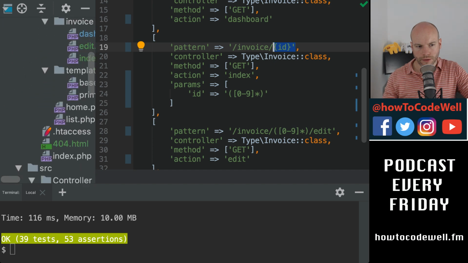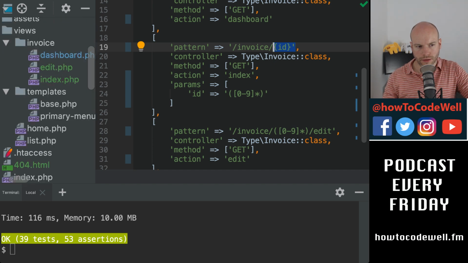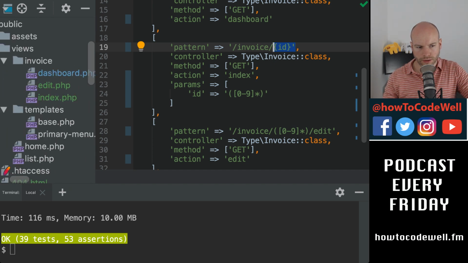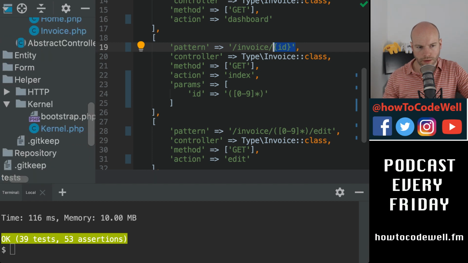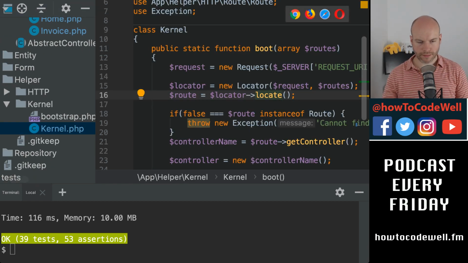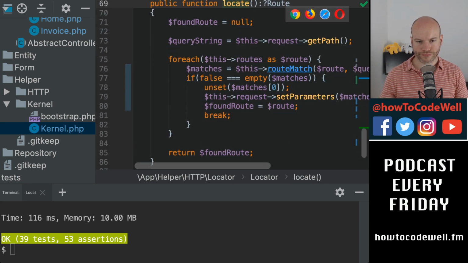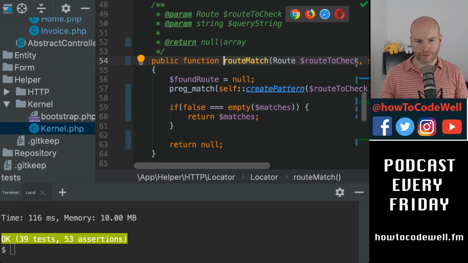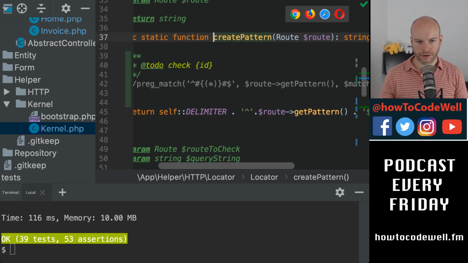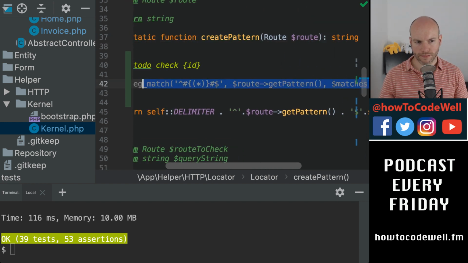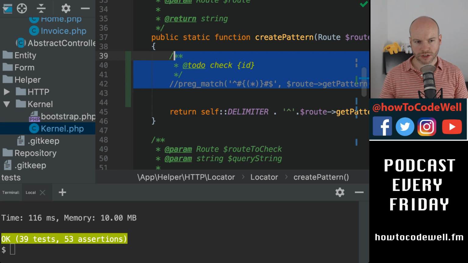So that is not what I'm doing in the locate method. That is not what I'm trying to do here. In create pattern, this is not the thing to do. Certainly not. This is too much work, too much overhead.